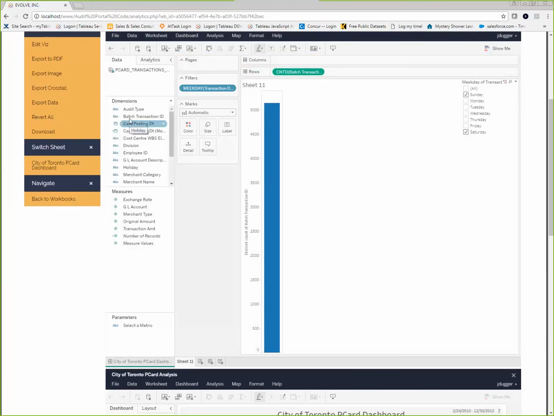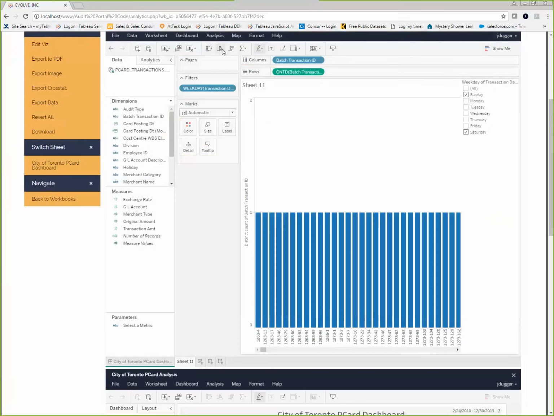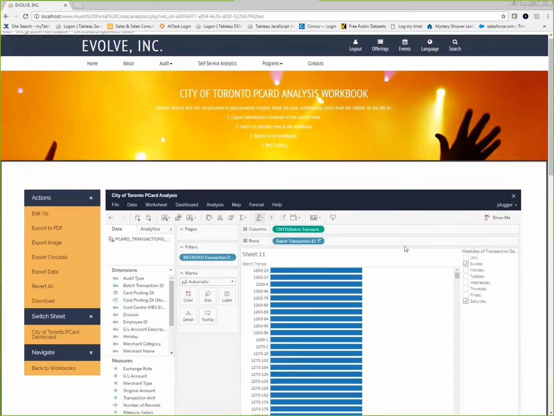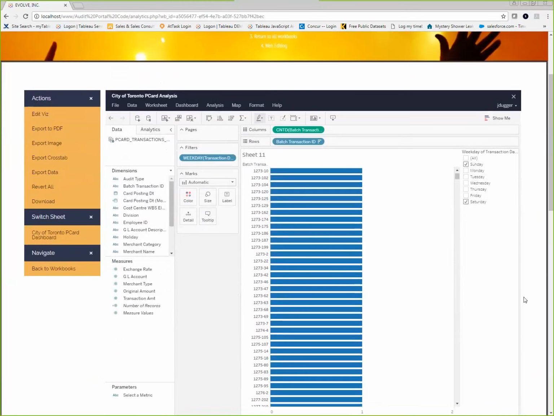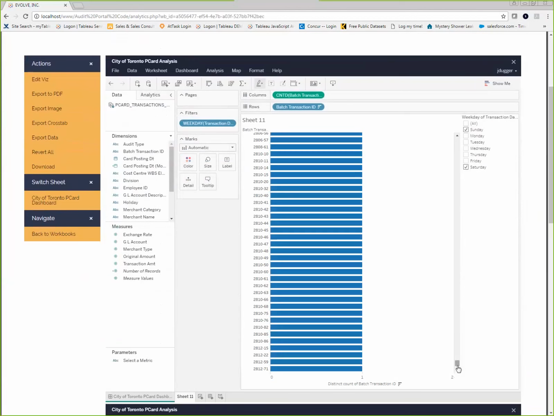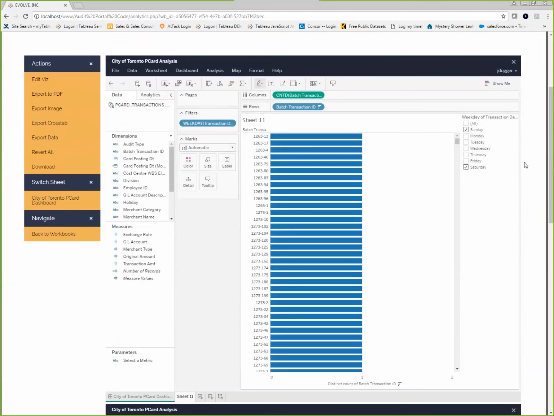So I'm going to bring my transaction IDs up to my column shelf. Maybe I'll flip that view around, sort it. There we go. Here's all of our transactions that occurred on a weekend. By the way, we're showing everything, all records, okay? All records on the weekend where there's no limitations on the data that is exposed to you in Tableau. If you want to see 1 million transactions, then you know what? Tableau is going to draw you a picture with 1 million transactions. There's no guessing, there's no sampling here.